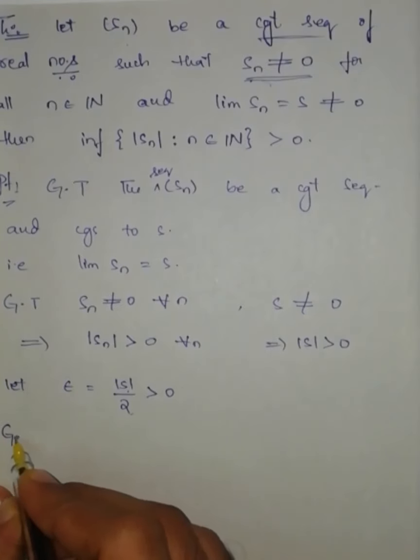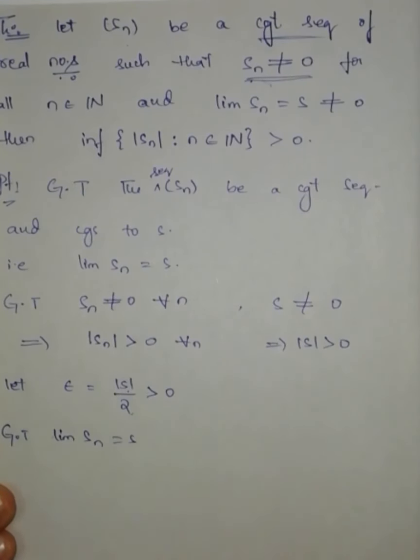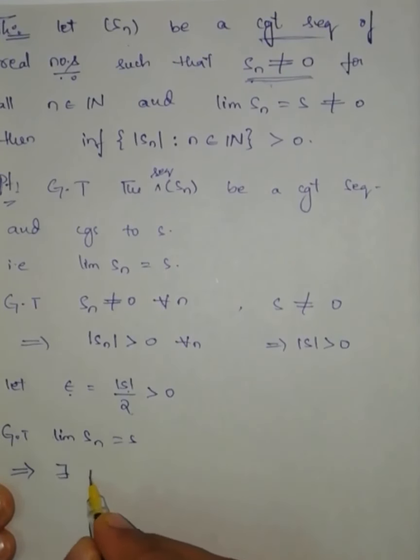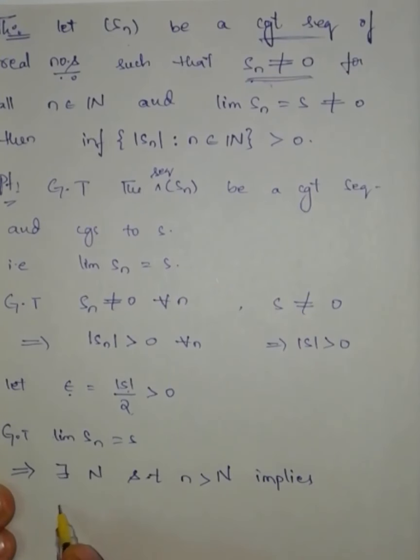Given that limit of Sn is equal to S, this implies for this epsilon there exists a capital N such that small n greater than capital N implies modulus of Sn minus S is less than epsilon.